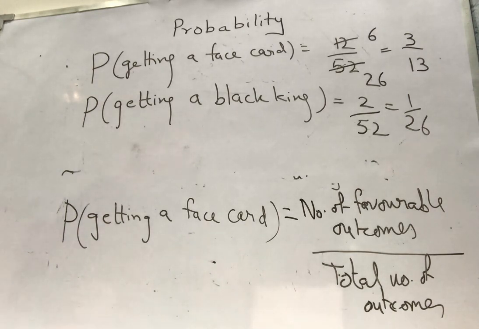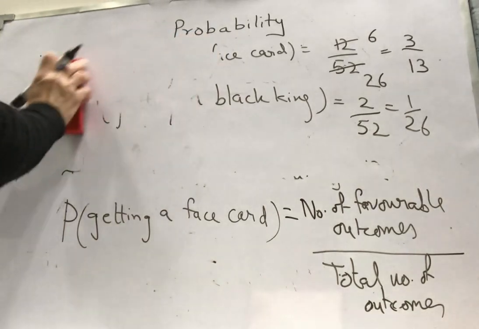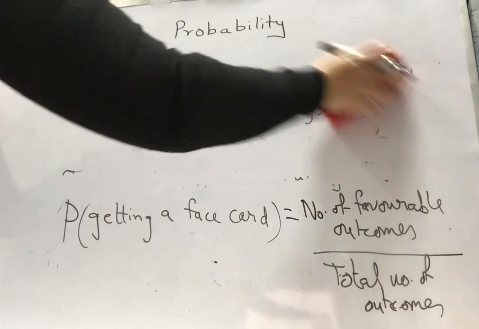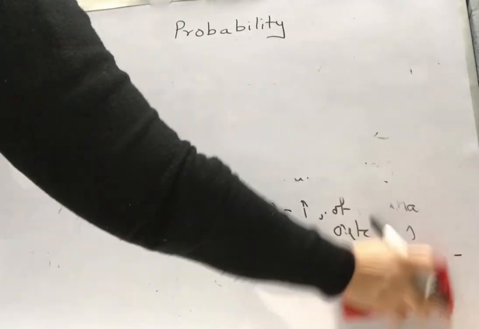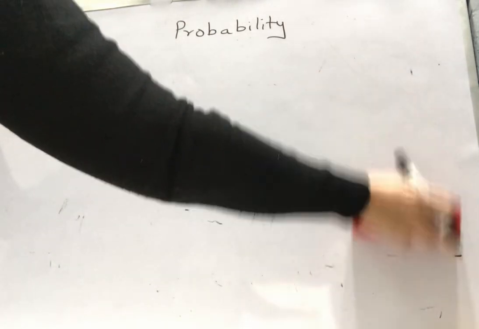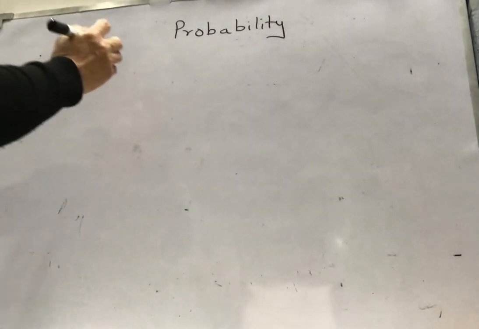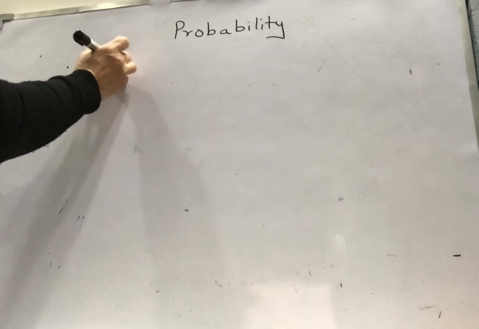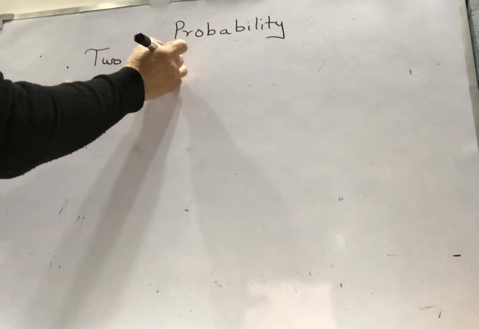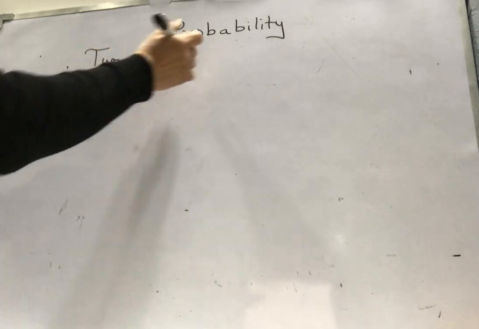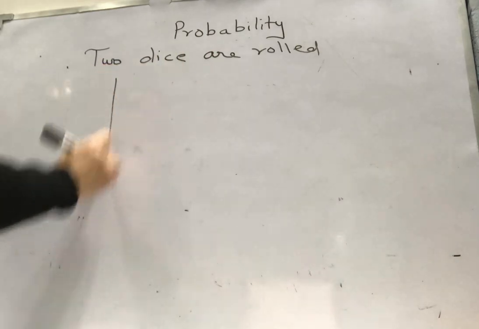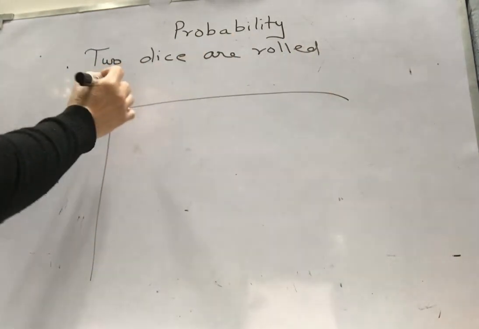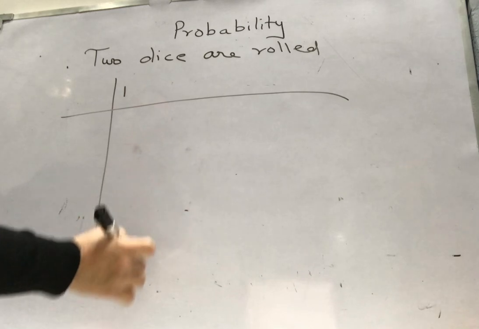Now let's talk about where we roll 2 dice. So in such questions you should know how to make a table, and from there whatever question comes you can find the probability. If 2 dice are rolled, 2 plural was die, so 2 dice are rolled. Let's make a table. These are my columns.